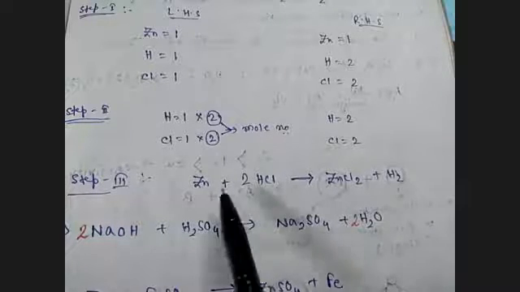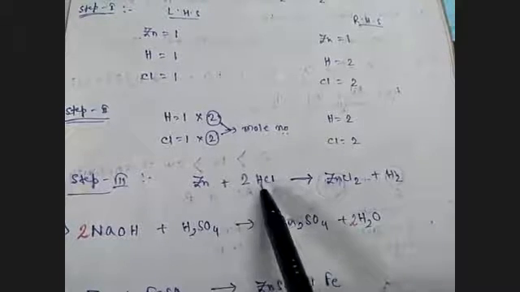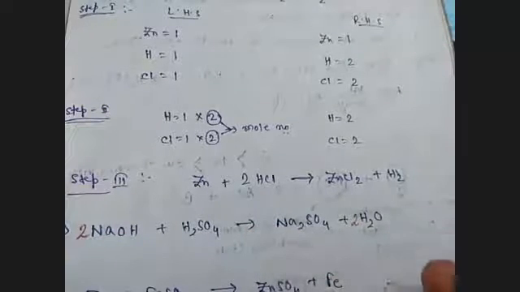So look here. These are the limitations: we cannot say the physical state, we cannot say the time taken, we cannot say the concentration, or the condition in which it will happen. So we have to mention all of this information to make a chemical equation more informative.